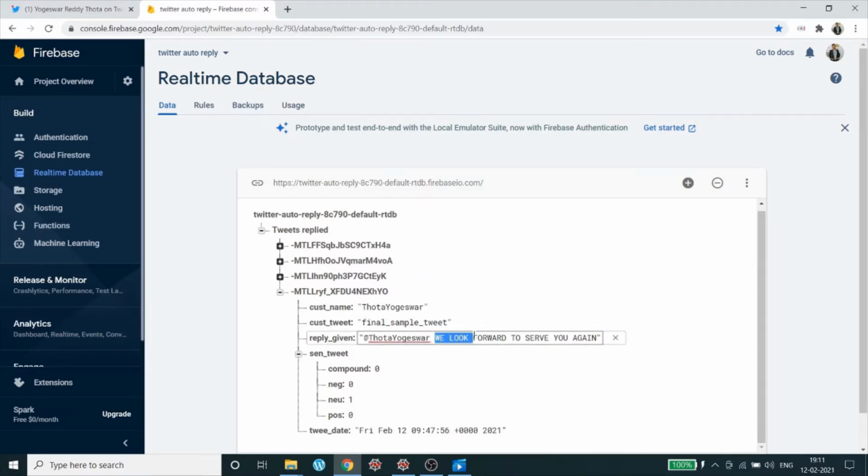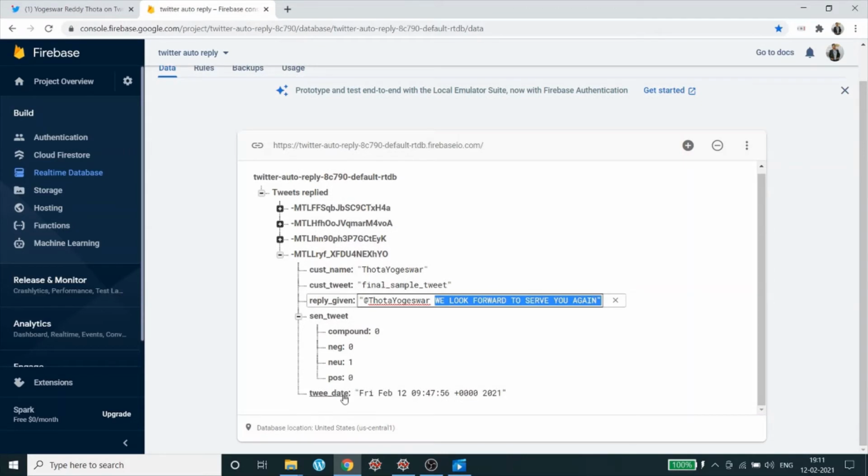And this is the exact reply which I gave from my Python code on the sentiment analysis and the details of the tweet, I mean when it was posted from that particular account. They have been stored in the Firebase. This is used for future reference purposes.